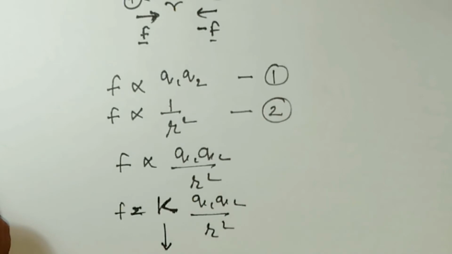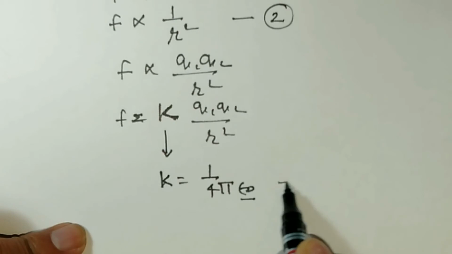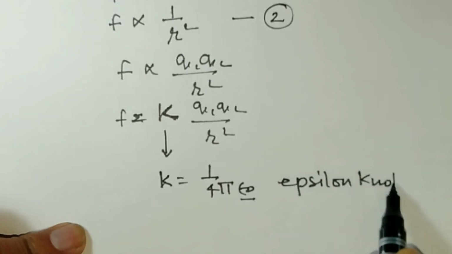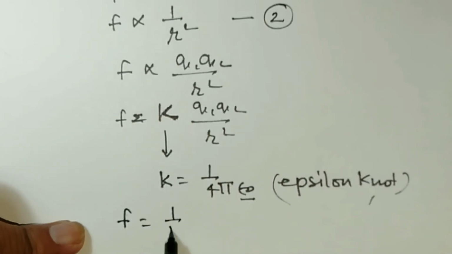K is equal to 1 upon 4 pi epsilon naught. This is epsilon naught. So F is equal to 1 upon 4 pi epsilon naught, Q1 Q2 upon R square.